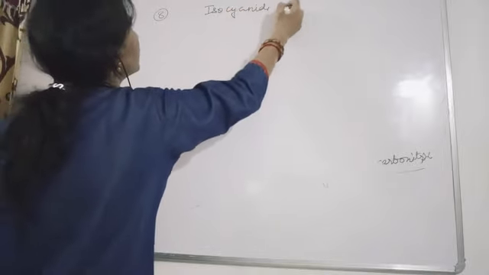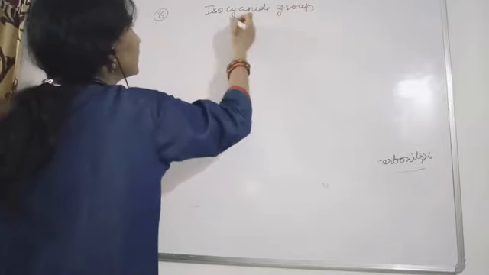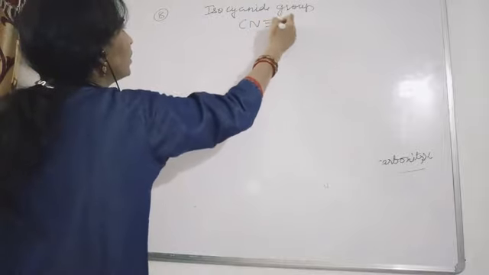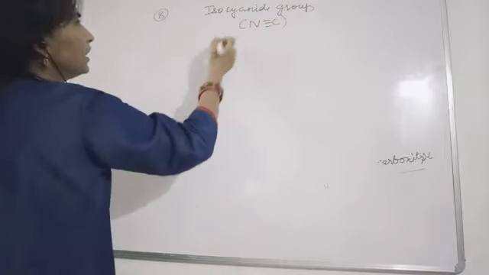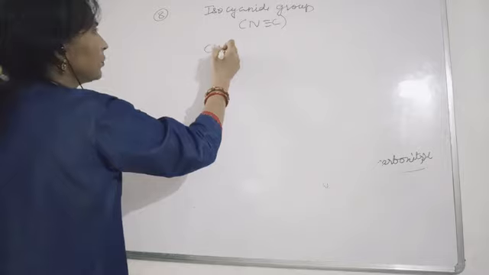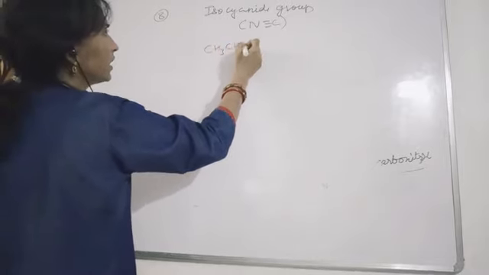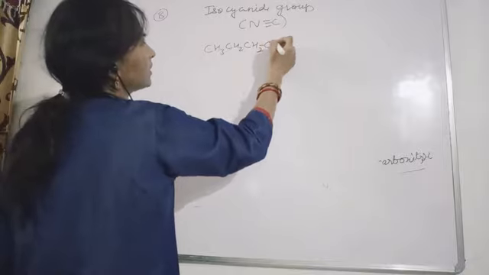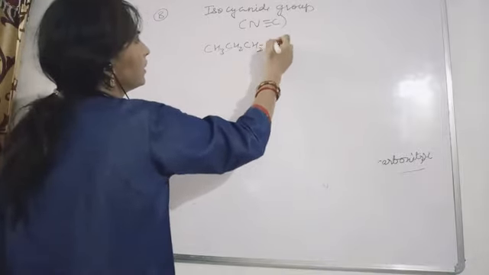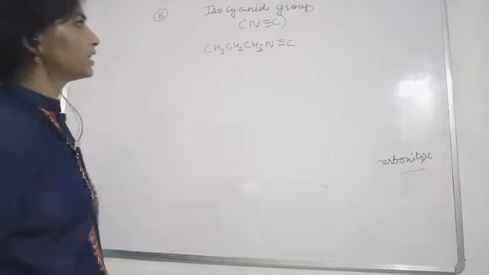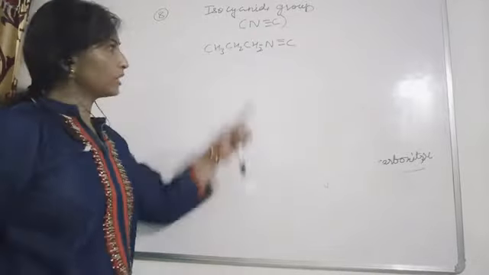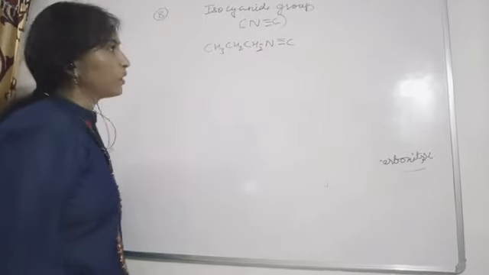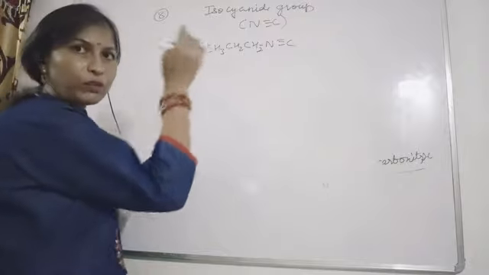Isocyanide group means N triple bond C. What is the difference? Suppose you are having a straight chain containing this N triple bond C, and the structural formula is given to you like this. What will be the name?